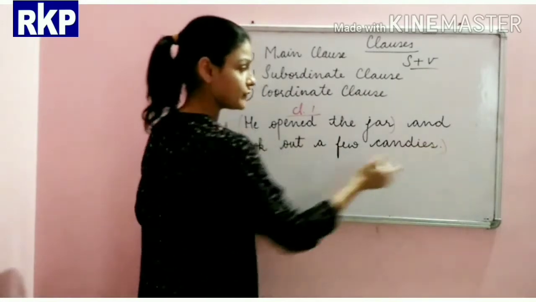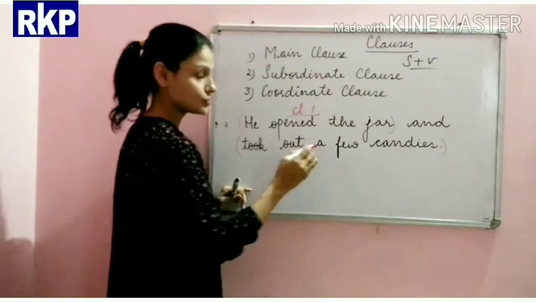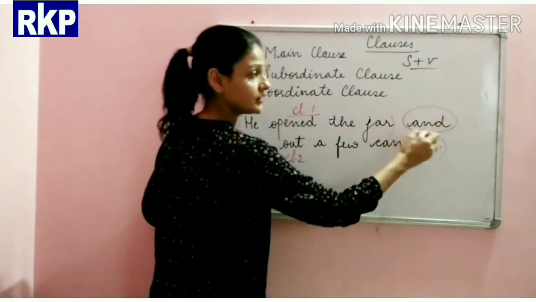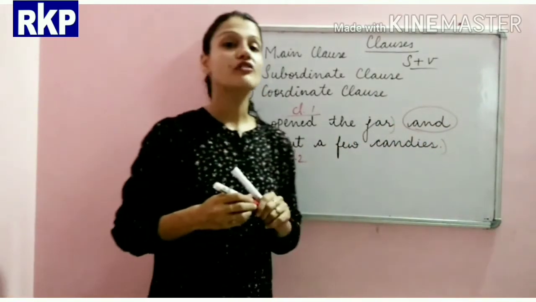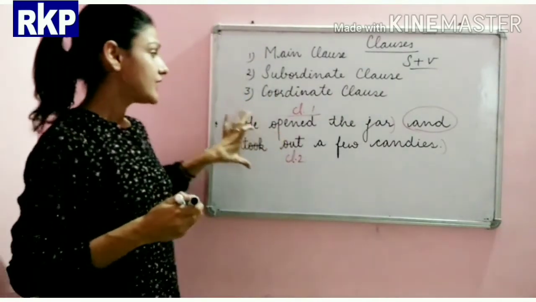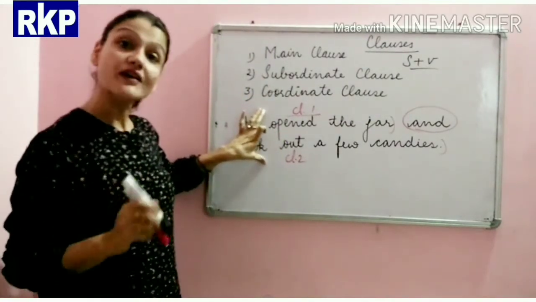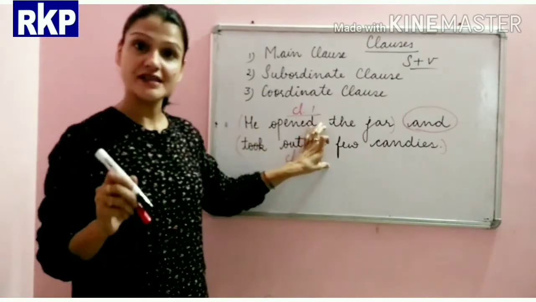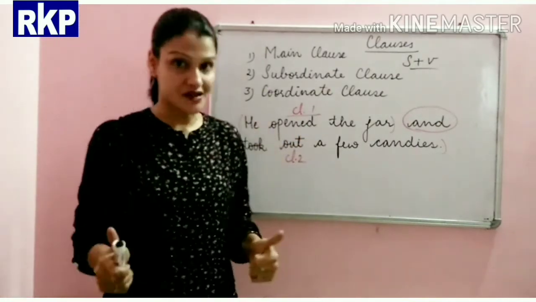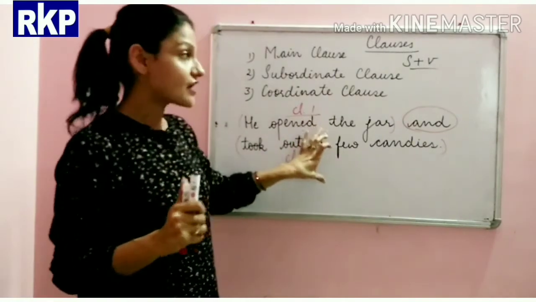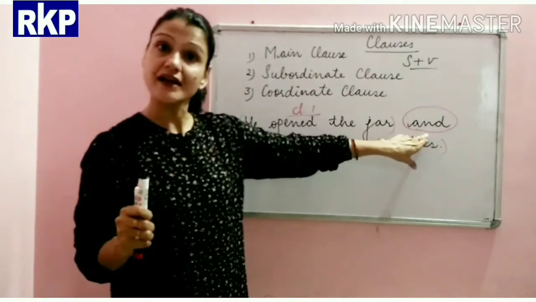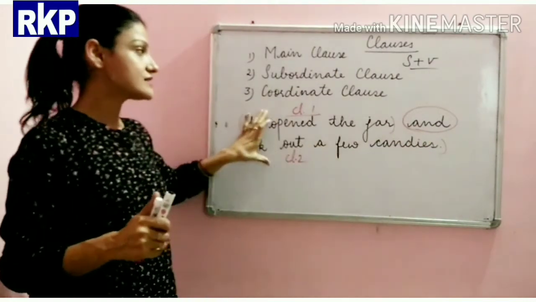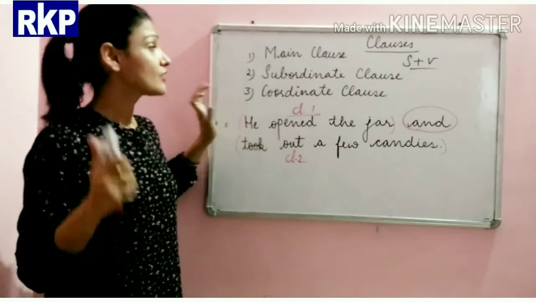Took out a few candies is clause 2, and it is joined by the conjunction and. So we see here that it is a coordinate clause, because both the clauses are of equal importance and they are joined by a coordinating conjunction, that is and.